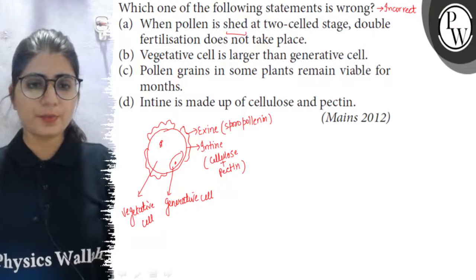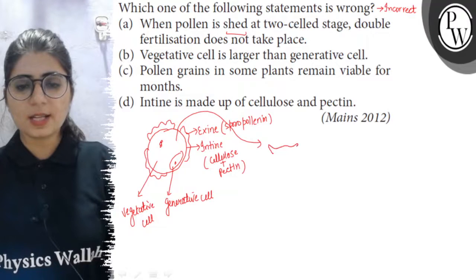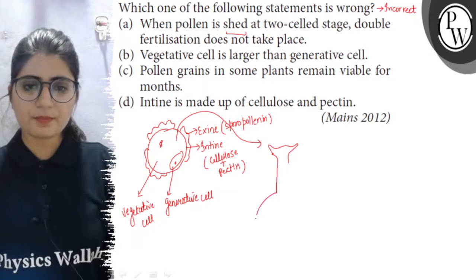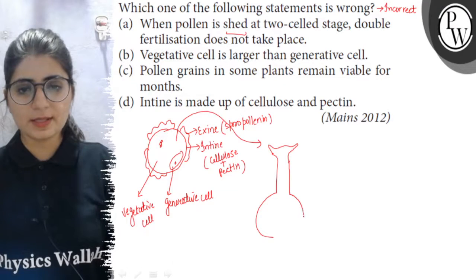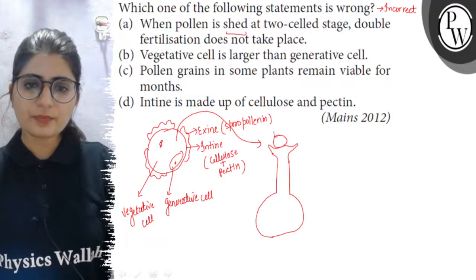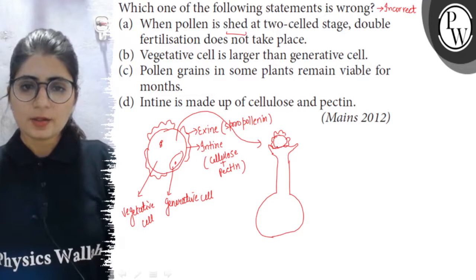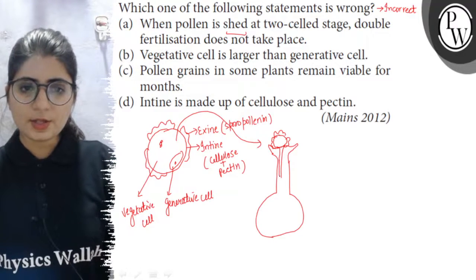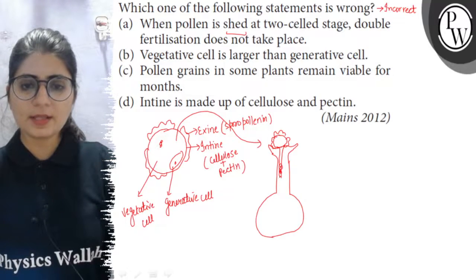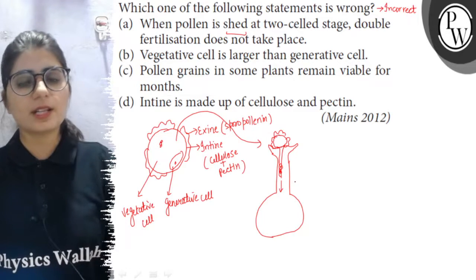produce pollen tube. So when a pollen grain at its two-celled stage reaches on stigma, so this is the female part of a flower, pistil. So when a pollen grain at its two-celled stage reaches on stigma, then if this pollen grain is compatible or it gets selected during pollen pistil interaction, then a pollen tube comes out of the pollen grain. Generative cell comes in this pollen tube and it divides to form the male gametes. This pollen tube grows further and enters the embryo sac where fertilization occurs.